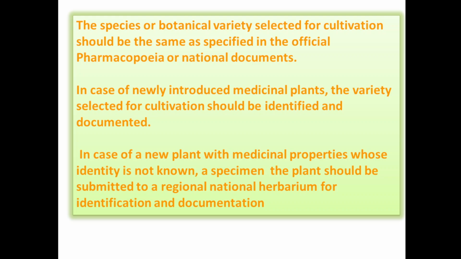In case of a newly introduced medicinal plant, when the information is not there in national documents or pharmacopoeia, in that case it should be identified and documented by a herbarium or by a qualified botanist. A specimen of that particular species is sent to the herbarium, and identification and documentation of the complete plant should be done, and then only it will undergo cultivation.